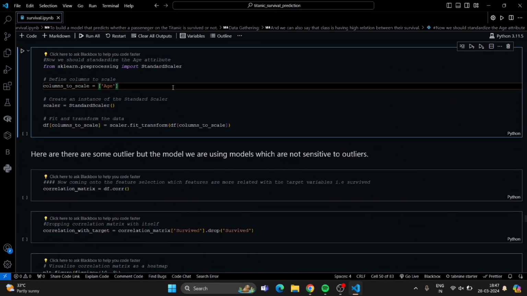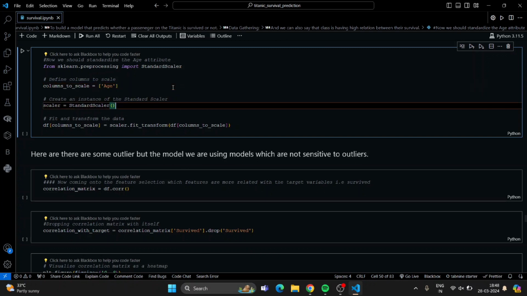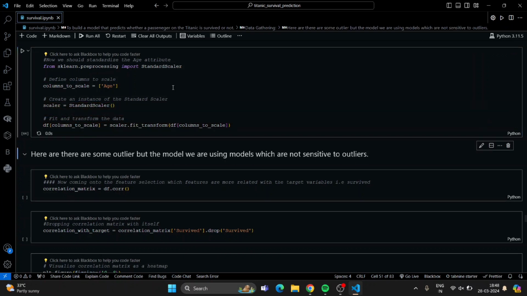So I scaled the age column so as to get it in a smaller range. I created the standard scaler function and fit transformed the age column. Now here there are some outliers, but we are using a regression model, so it's not much sensitive to outliers, and we can neglect it.